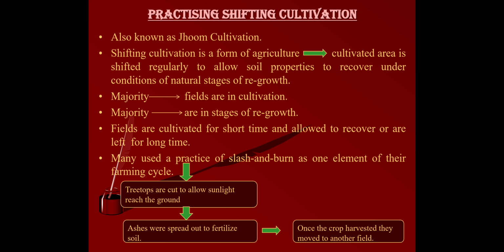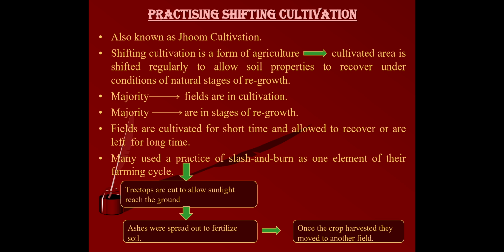Over time, fields were cultivated for a relatively short period and then allowed to recover and lie fallow. Fallow means to leave them. Here different systems were taken up for shifting cultivation.